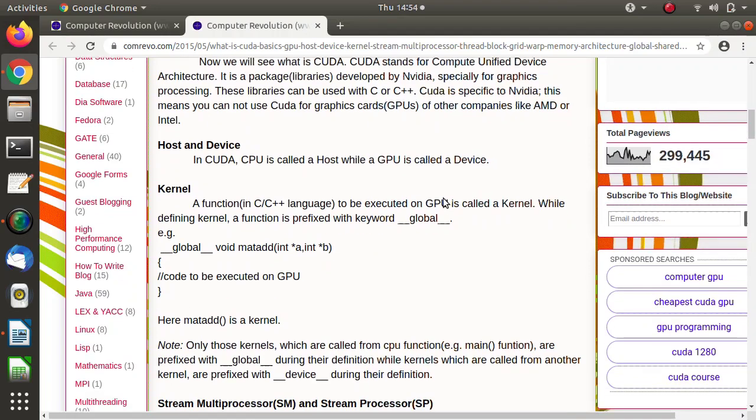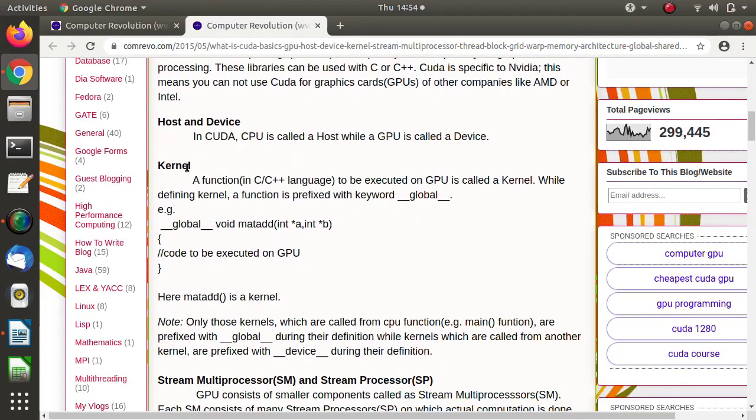Then we will move to the next concept, that is a kernel. Now a kernel is a function, a C++ function. How do we write a function? Just like this. It has a return type, a name of the function, it accepts some parameters, and some code is written here. A function which is to be run on the GPU is called a kernel.